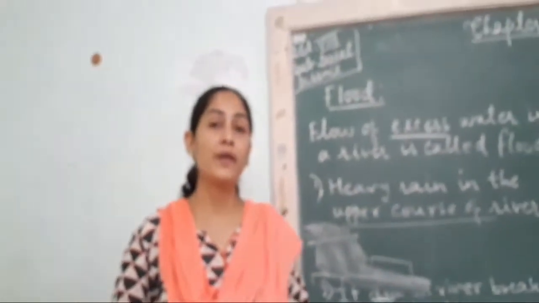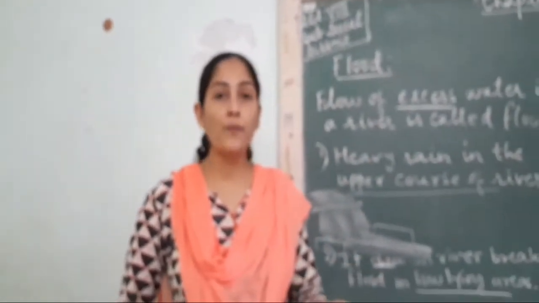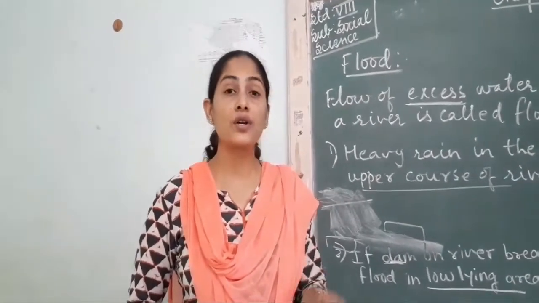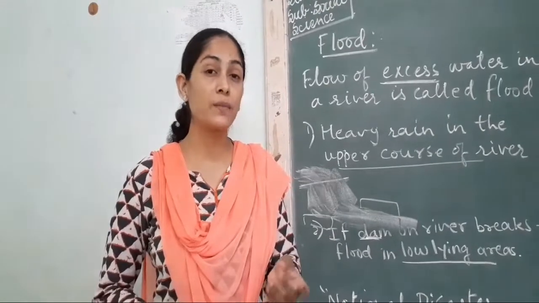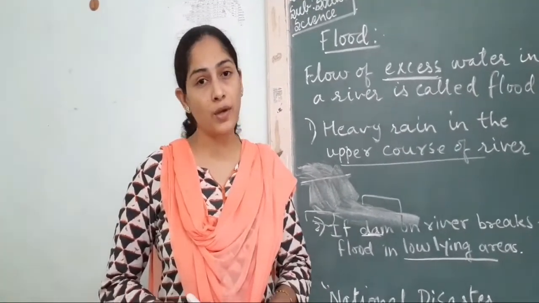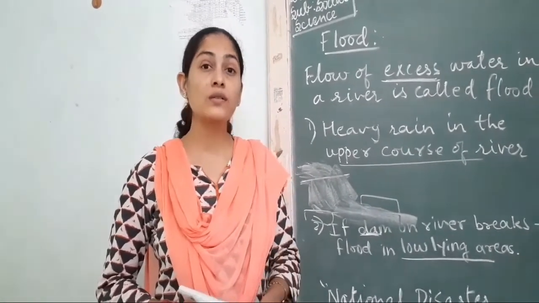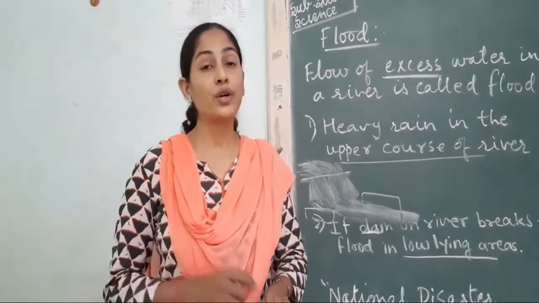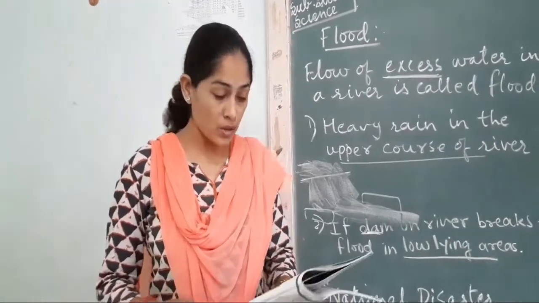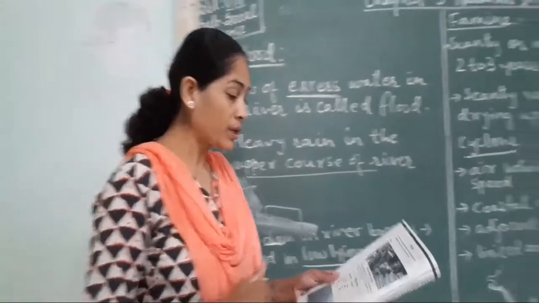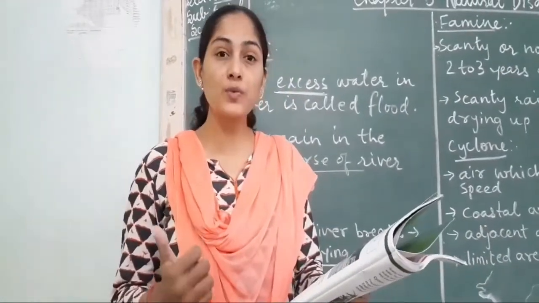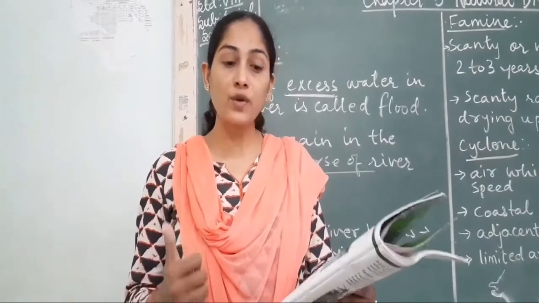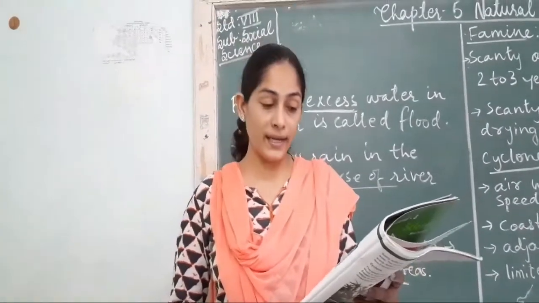So like this, flood creates a lot of disruptive problems for the people. Even crops get damaged. There is destruction of infrastructure also. Rails get affected, roads get affected, bridges and buildings also get affected because of this. And this also causes huge destruction for the national economy. Okay, so that is about flood. Here in the textbook they have given us a table. Ganga and Yamuna, which belong to North India, had a flood in 1978.